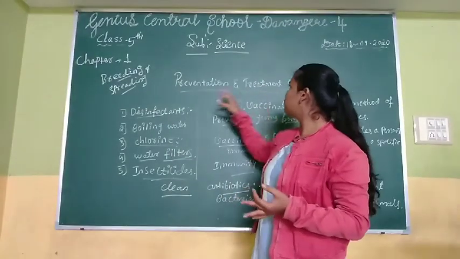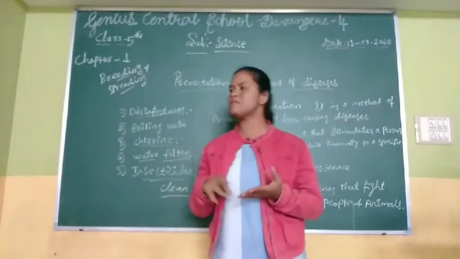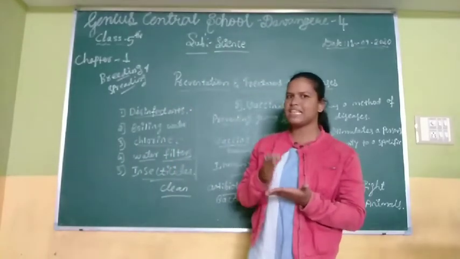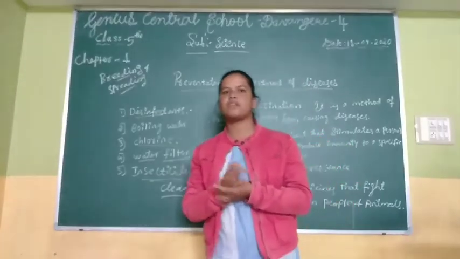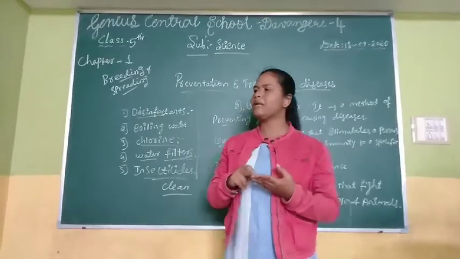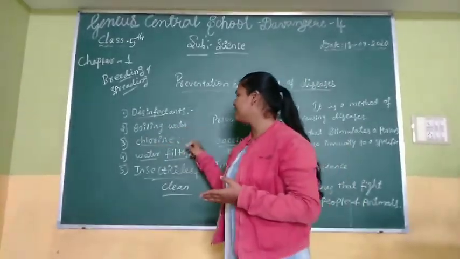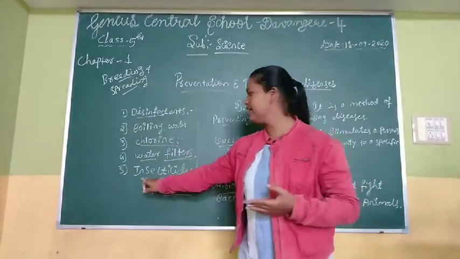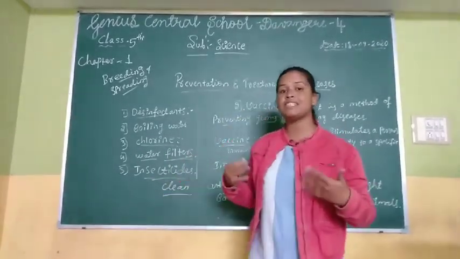Prevention and treatment of diseases. How do we prevent disease? Basically, first you have to control the breeding and spreading of organisms, for example mosquitoes. Second, use disinfectants. You can also prevent diseases by drinking boiled water, chlorine treatment, water filters and insecticides. And the last one is very important: keeping ourselves clean.